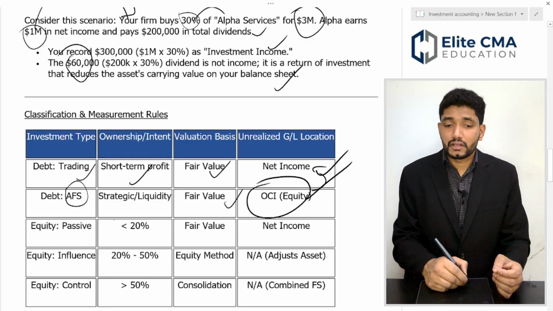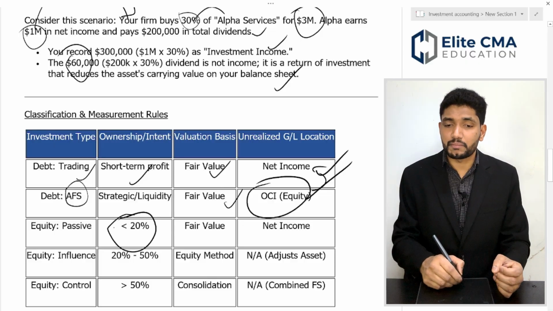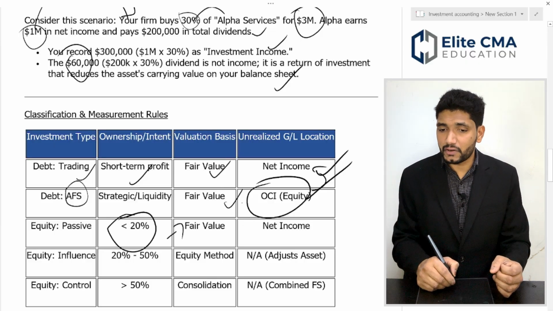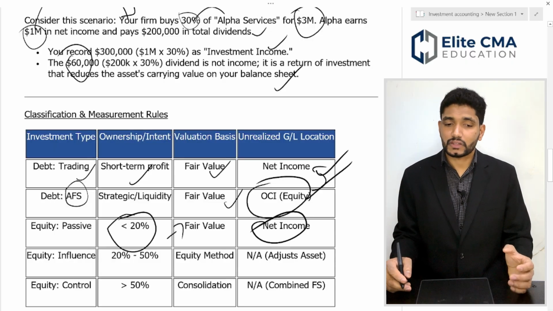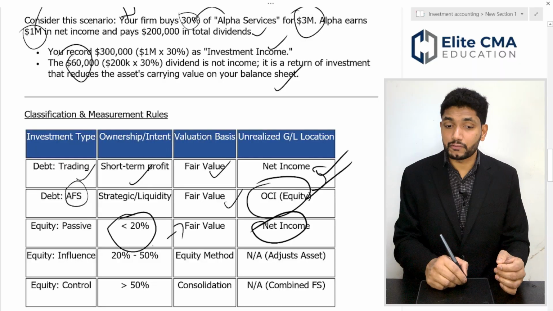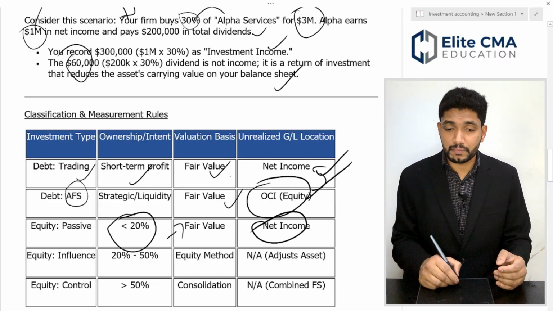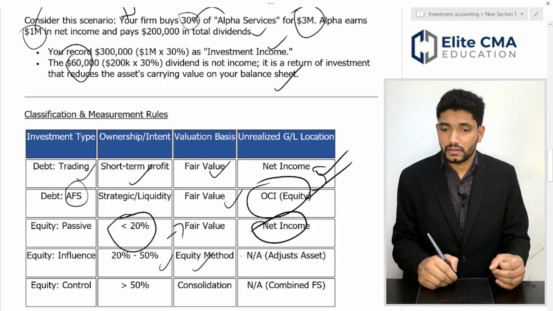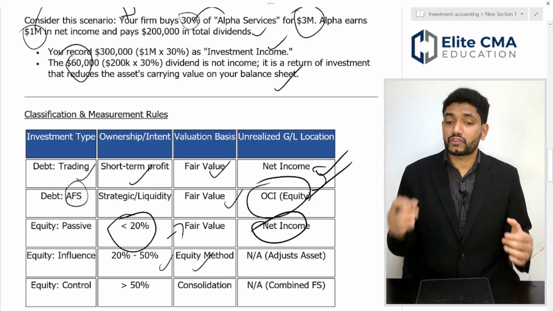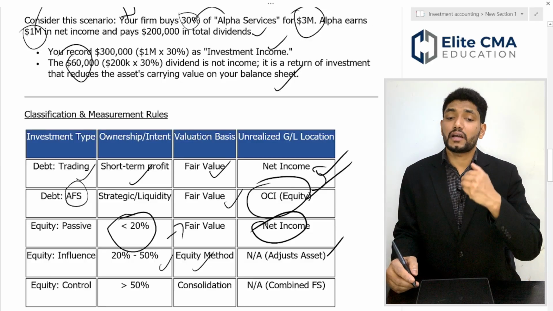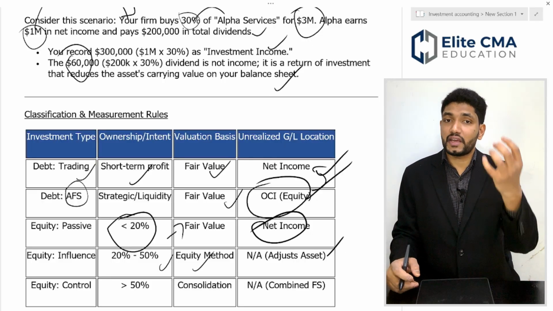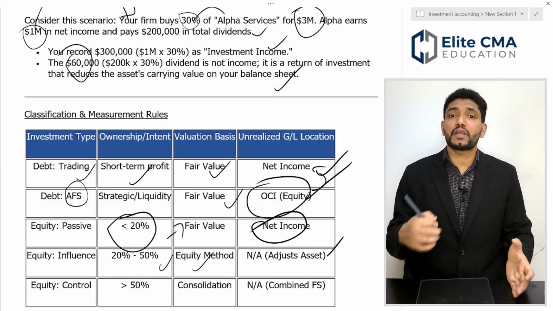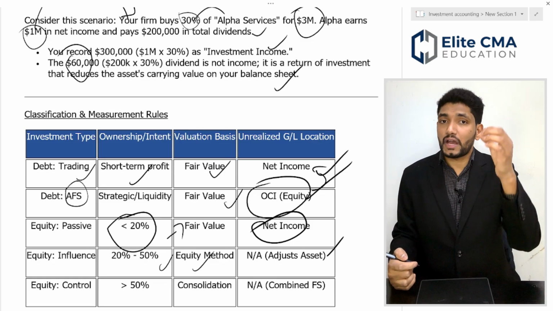Then the equity, if the ownership percentage is less than 20%, you have to value it at fair value, and the fluctuation in the market value affects the net income. Then the equity, if you have significant influence, that means your ownership is between 20 to 50%. In this case, you can use the equity method. In this case, the unrealized gains and losses you are not going to reflect. If the subsidiary company earns any income, your portion of that income you can consider as an investment income. At the same time, if the subsidiary company pays any dividend, that value you have to reduce from your